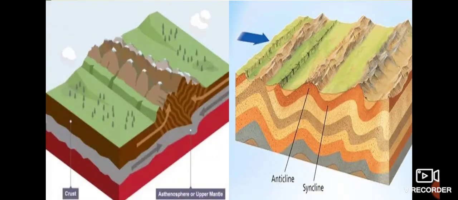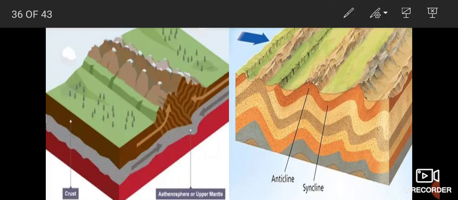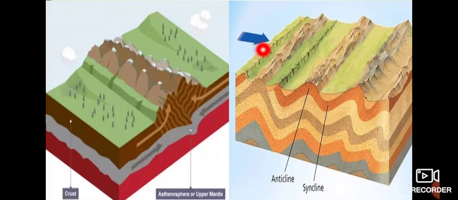Let us see once again what is an anticline and a syncline. What happens in the folding process? The collision of the two plates leads to the folding of the rock layers, and a raised area is formed on the Earth's crust. Here you can see the foldings: first folding, second folding, third folding. These foldings are formed whenever the two tectonic plates collide against each other. These are known as folds, and this process is known as folding.